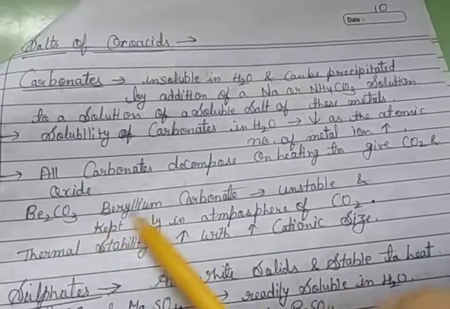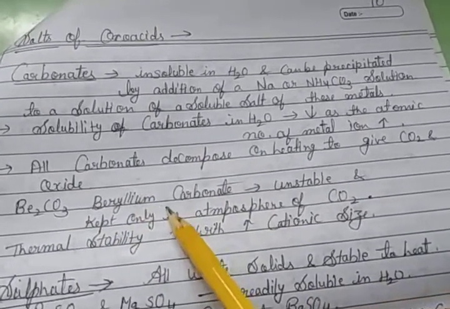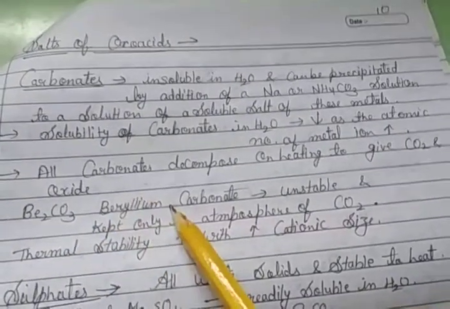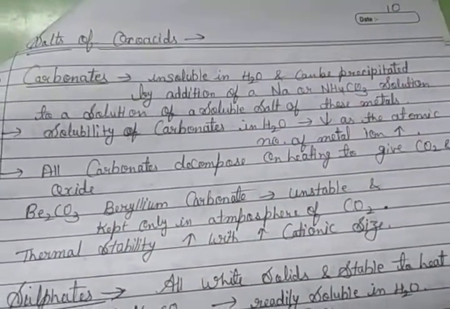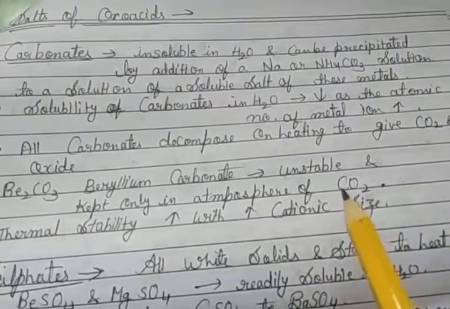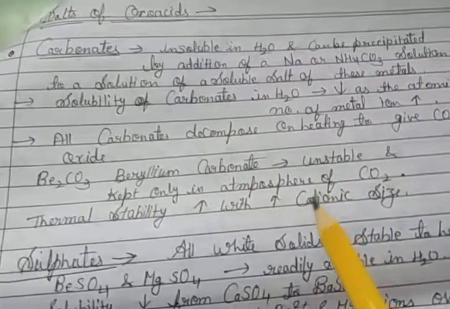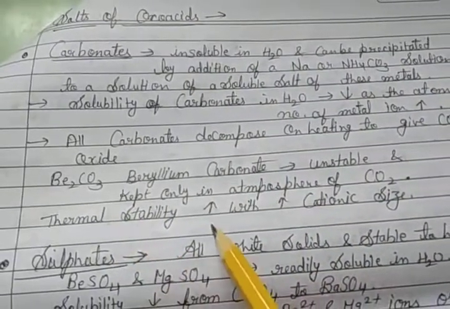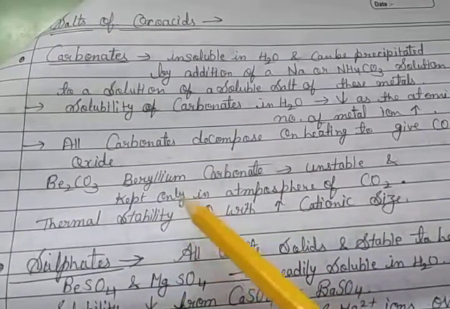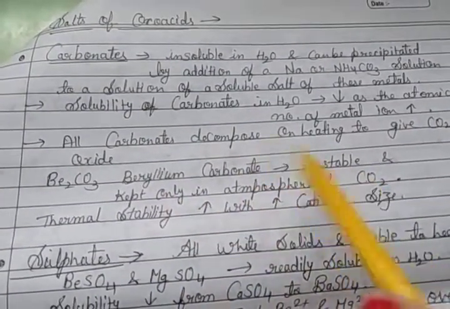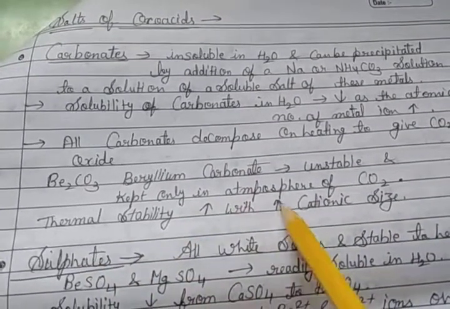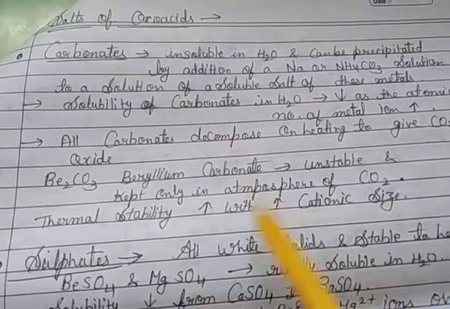Beryllium carbonate is unstable and is kept only in an atmosphere of CO2. Thermal stability increases with increased cationic size.